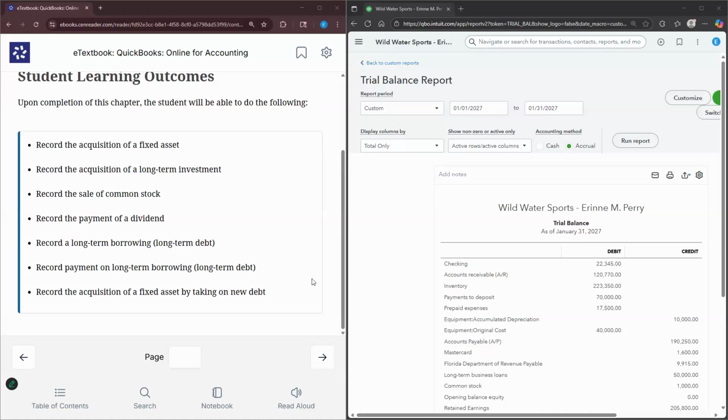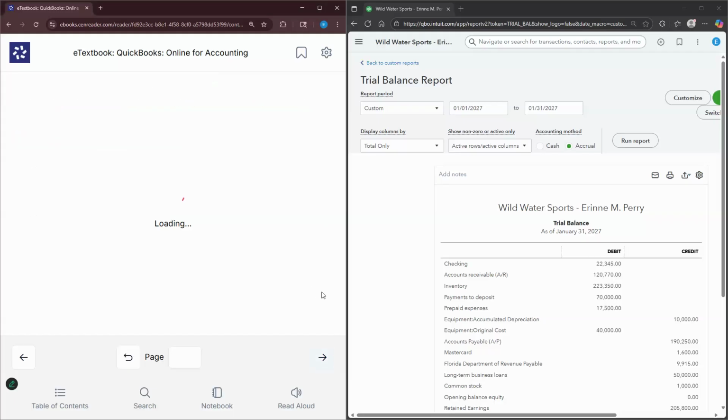So as we know, when we deal with corporations, common stock is essentially the investments that are made by the owners, often referred to as the shareholders. We'll record the payment of a dividend. So this is essentially where the owners receive a portion of the profits, the retained earnings that a corporation makes. We'll record a long-term borrowing, long-term debt, record payment on long-term borrowing, long-term debt, and we'll also record the acquisition of a fixed asset by taking on new debt.